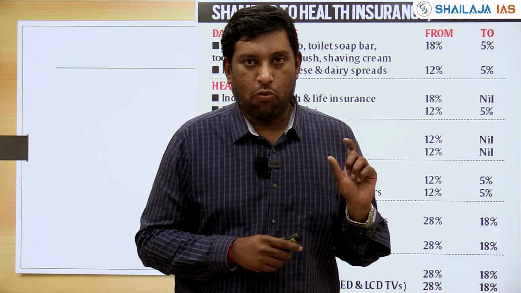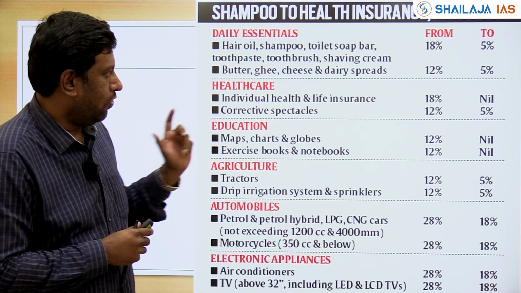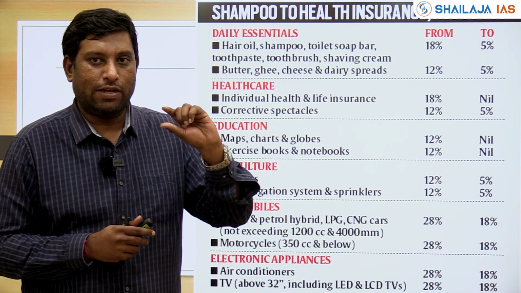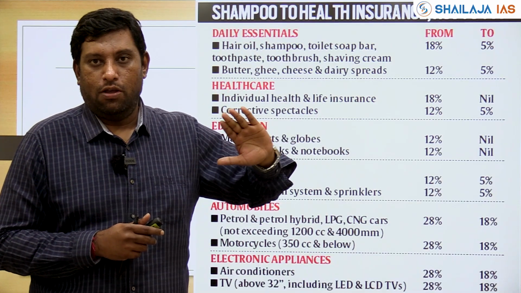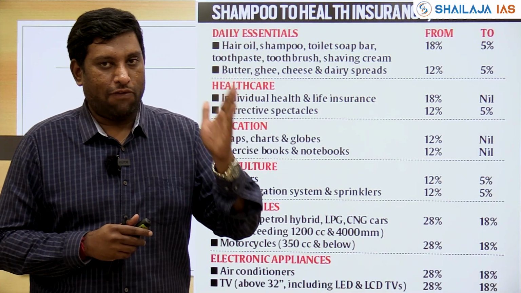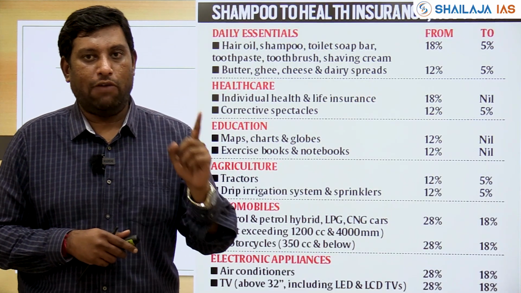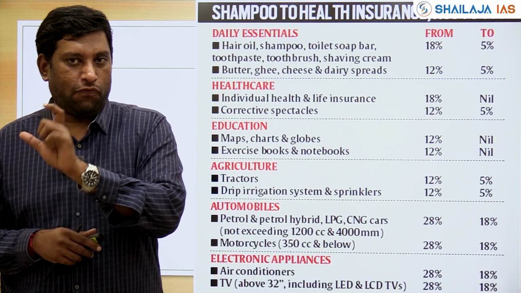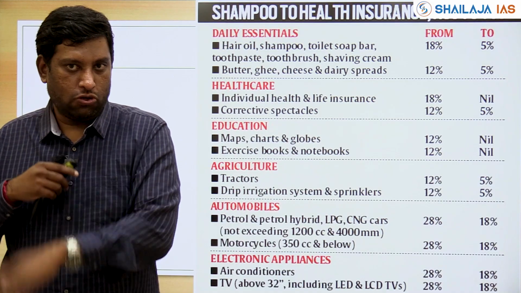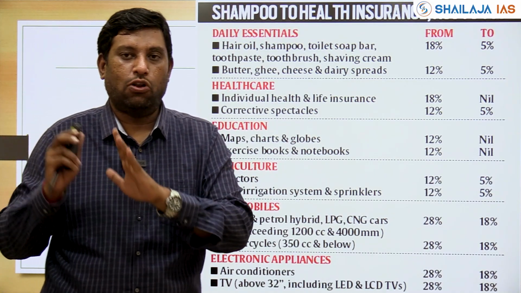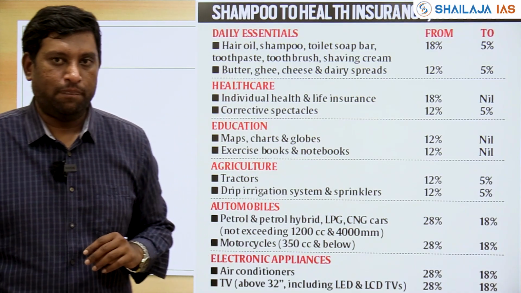Now the GST 2.0 reforms, let us quickly have a look into it. What all items have been brought in? First and foremost thing, your 12% taxation bracket has been removed. Okay, so earlier there was 0, 5, 12, 18 and 28. Now it's only 0, 5 and 18. Instead of 28, they have introduced a new category, as 28 is also now removed. So they have introduced a 40% tax for sin goods, like tobacco, right?